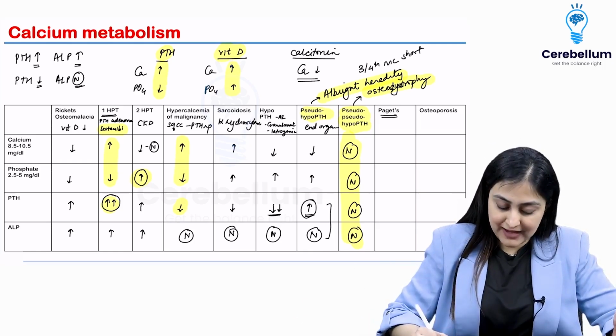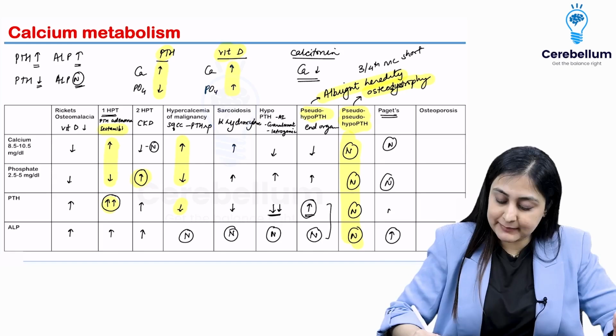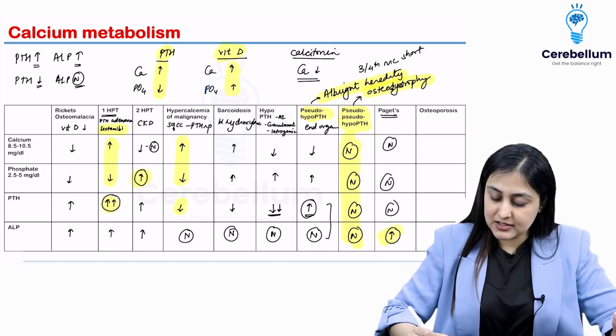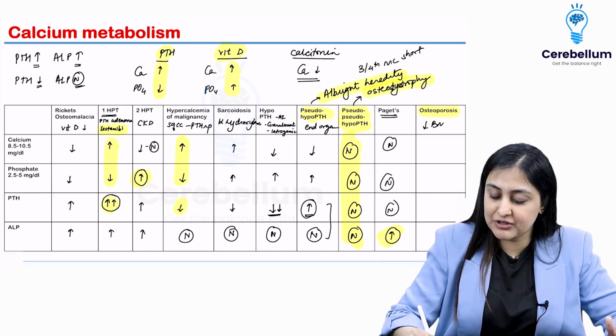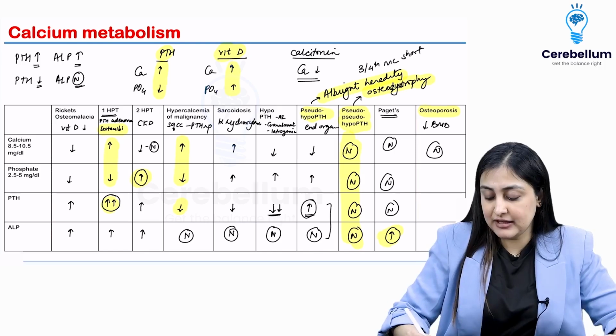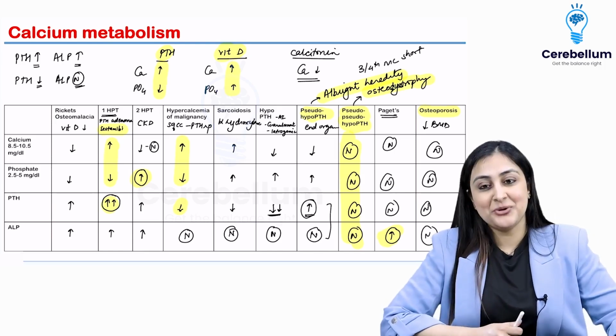Paget's is also very easy here. So in Paget's, you have isolated ALP which is raised and everything else is normal. So anytime you have isolated ALP rise, consider Paget's, and osteoporosis is the best of them all because there is just bone mineral density reduction. Everything else remains normal. Okay. So I hope you understood this.